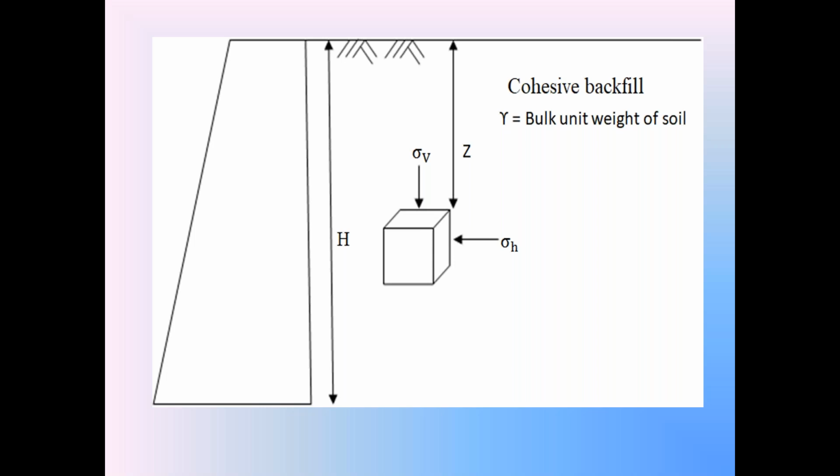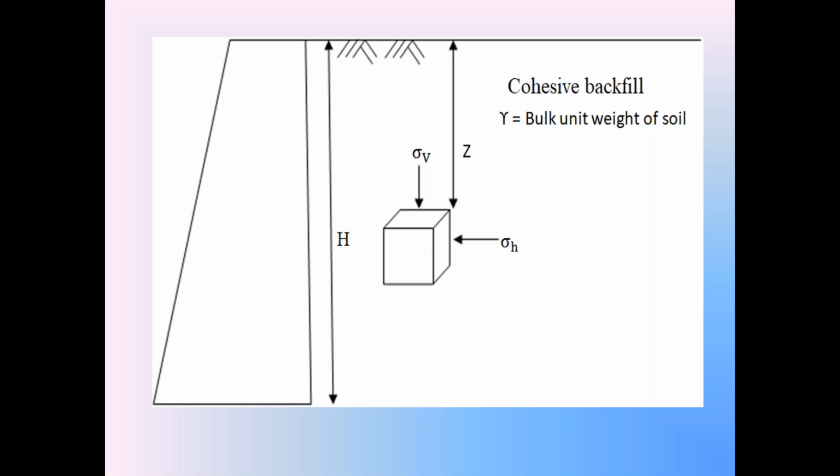First we consider the retaining wall. The backside of that retaining wall is a vertical, smooth surface. The retaining wall is supporting the Kosu backfill, whose top surface is horizontal and which is in the moist condition. Gamma is the bulk unit weight of the Kosu backfill.